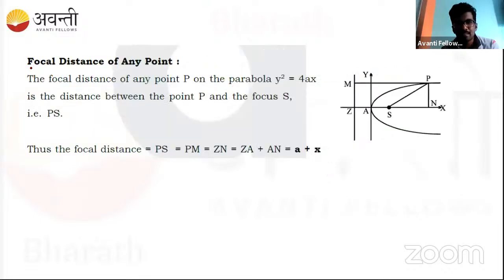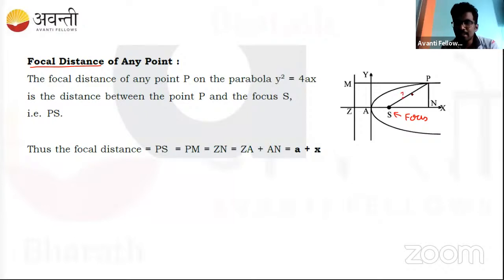You can call it the focal distance. If this is the focus here, and this is the distance that we need to find, like TS, this distance has to be found. For a given equation of the parabola, y square is equal to 4x, we have to find the length that we call the focal distance from any point. That can be found easily. So this length needs to be found.